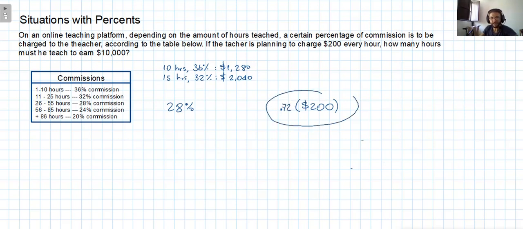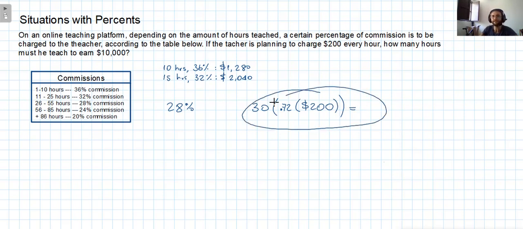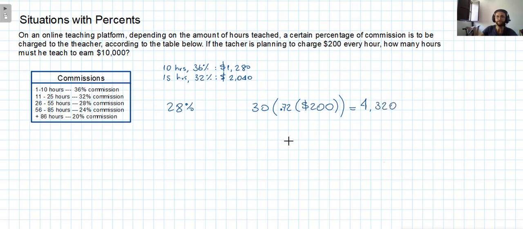And this amount of money, which is how much the teacher will earn per class, we are going to have 30 times. So all of this is going to be 30 times, and we can calculate it in a single step right here, as you can see. And the result here is 4,320 pesos.